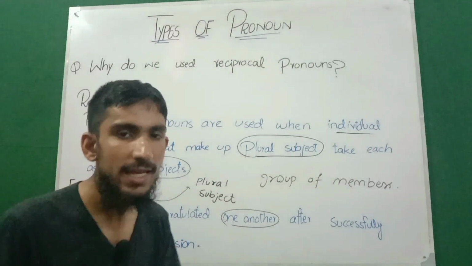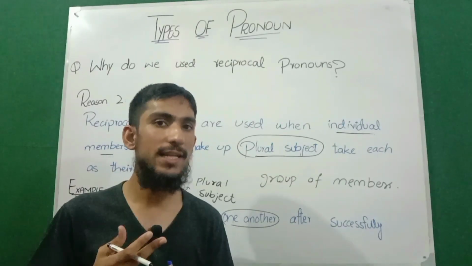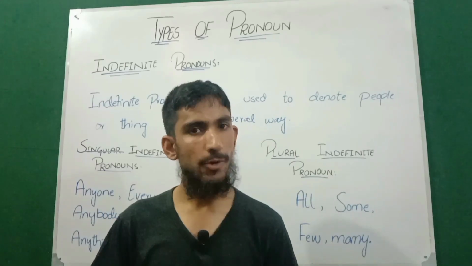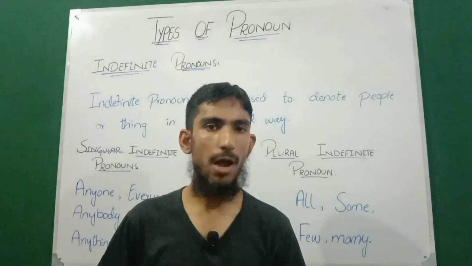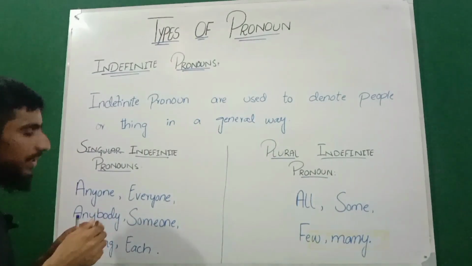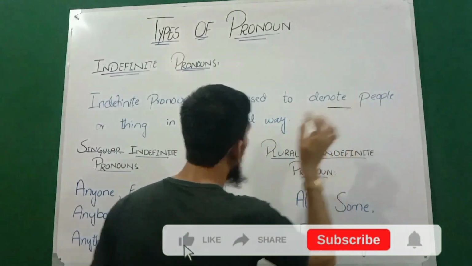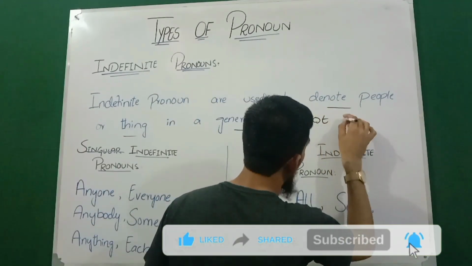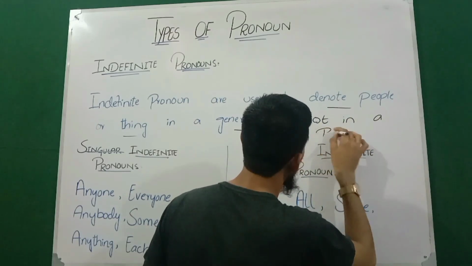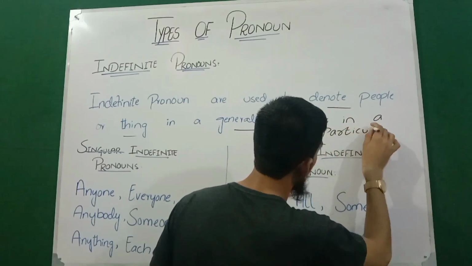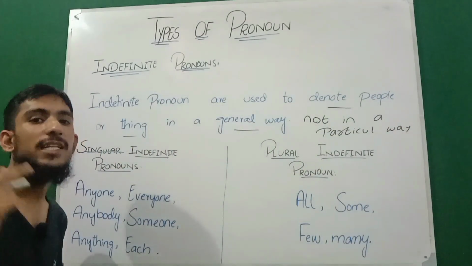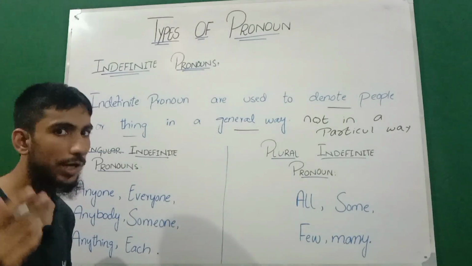So we have discussed the first reason and the second reason why we use reciprocal pronouns. Now we will discuss further types of pronouns. We will discuss indefinite pronouns: what is an indefinite pronoun in English grammar? Indefinite pronouns are used to denote people or things in a general way, not in a particular or specific way.